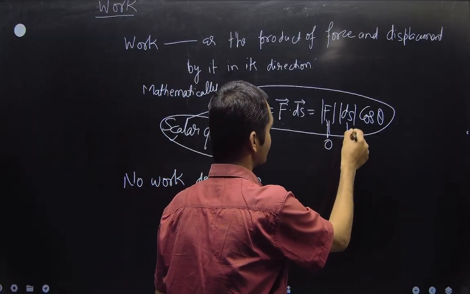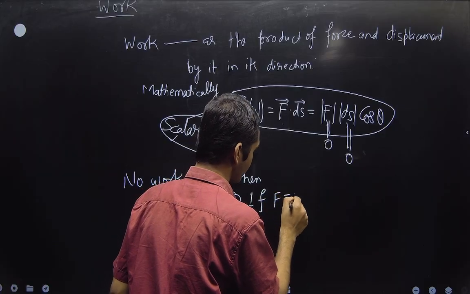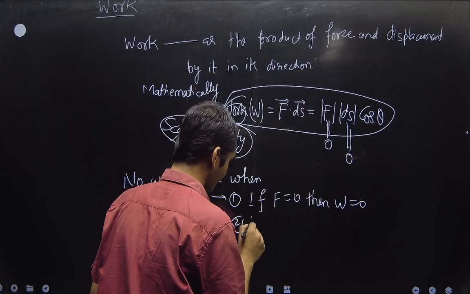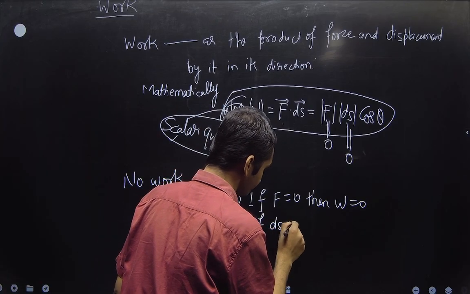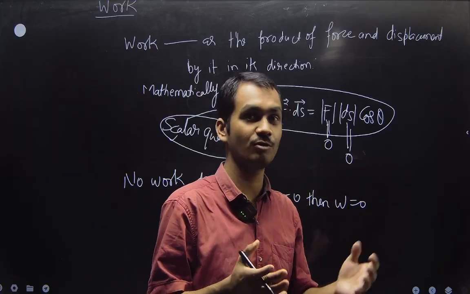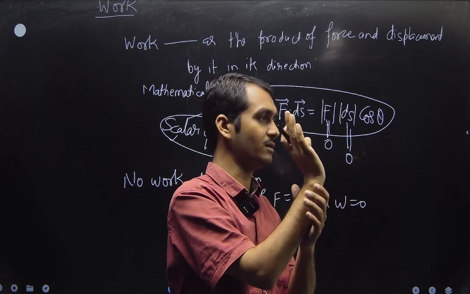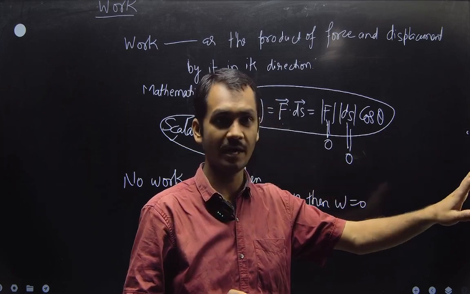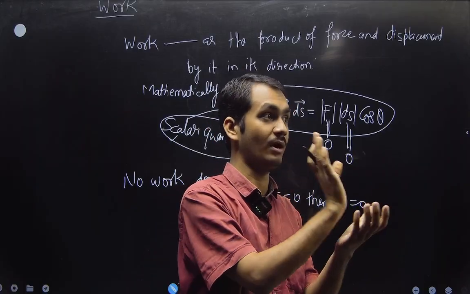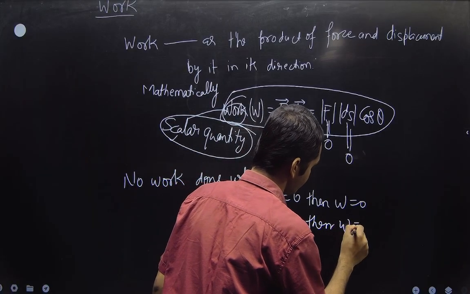Second condition: displacement is 0. If force is 0, then work done will be 0. Second, if displacement is 0, the position does not change. When you apply a small force and the object does not displace, for example when you apply a small force on a wall and the wall does not move because the force is too small, the work done will also be 0.